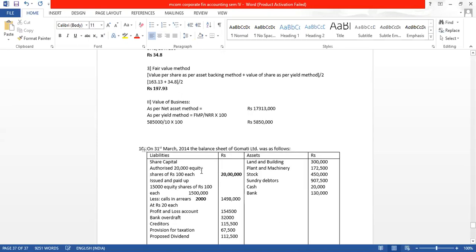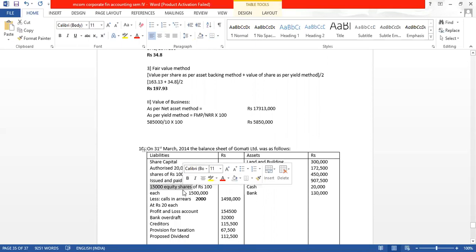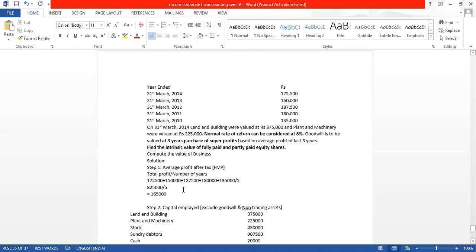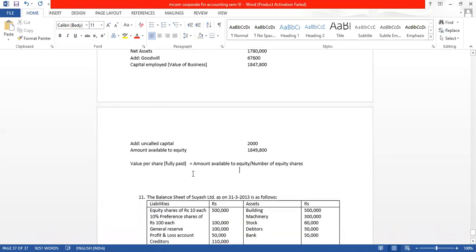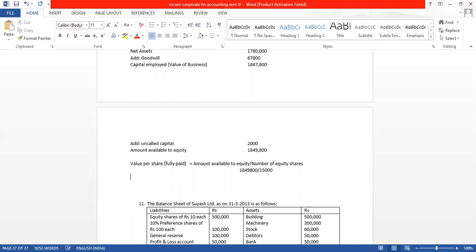We have done this in the previous questions also. How much is the number of shares? Issued and paid up capital: number of shares is 15,000 equity shares. So the amount available to equity is 18 lakh 49,800 divided by 15,000.